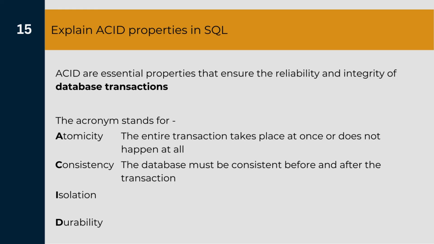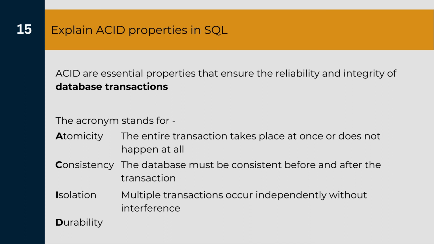The next one is the isolation property, which says that multiple transactions should occur independently without any interference. Consider the case where our databases are shared with multiple users. Now multiple users are doing multiple transactions and that could occur at a single point of time. In that scenario, it is necessary that these transactions are occurring independent of each other.